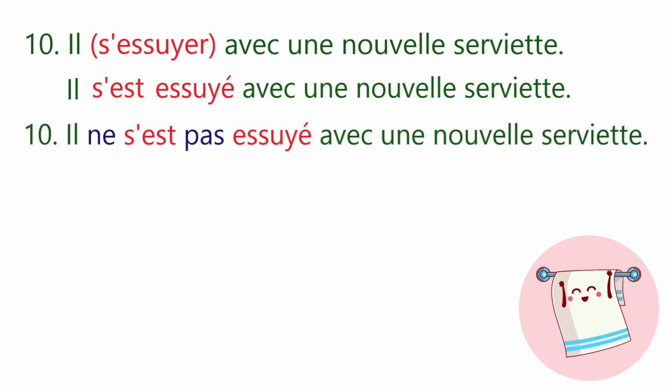Il ne s'est pas essuyé avec une nouvelle serviette, which means he did not wipe himself with a new towel. Now you can see we have attached se with être in the simple sentence. So it will remain with this verb now in negation also. So we'll write il ne s'est pas essuyé avec une nouvelle serviette.